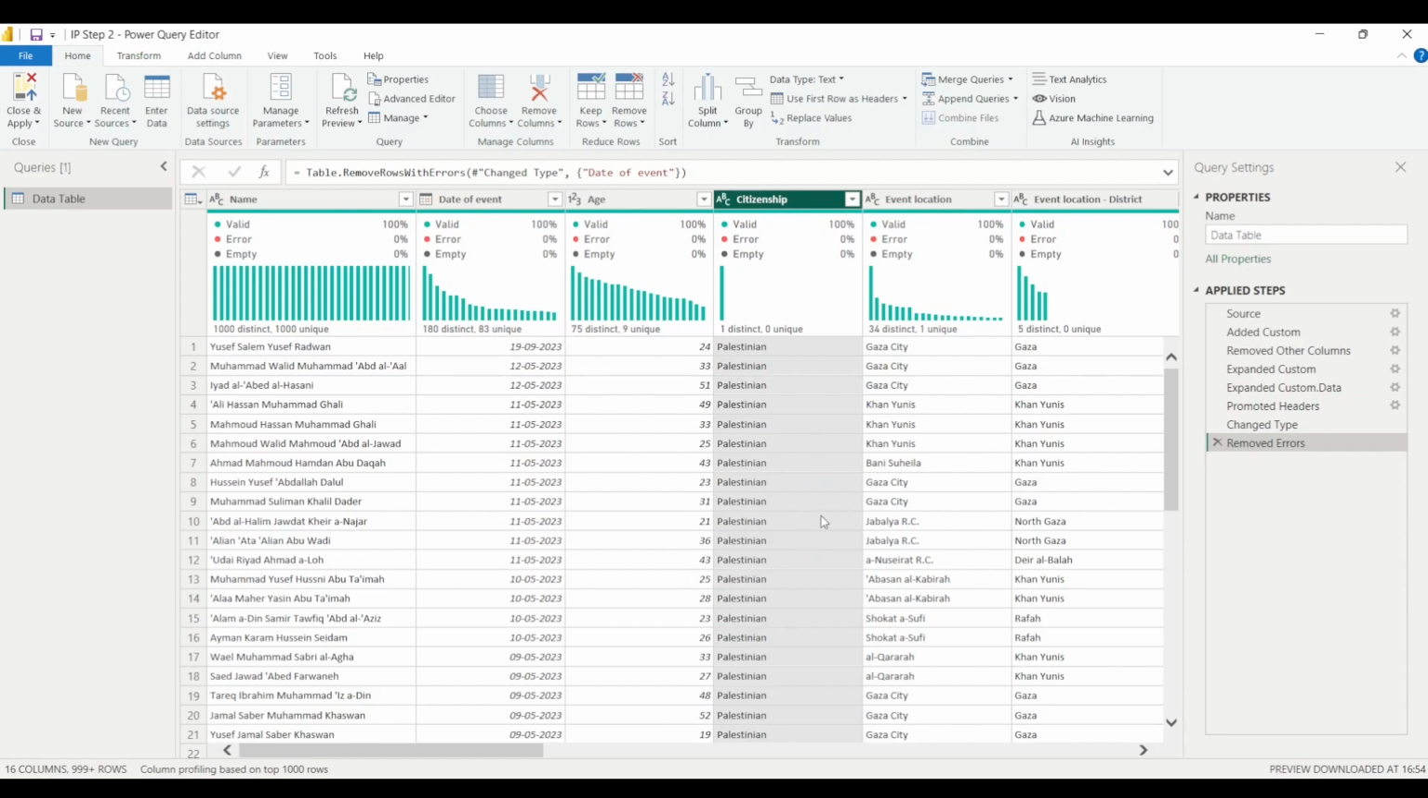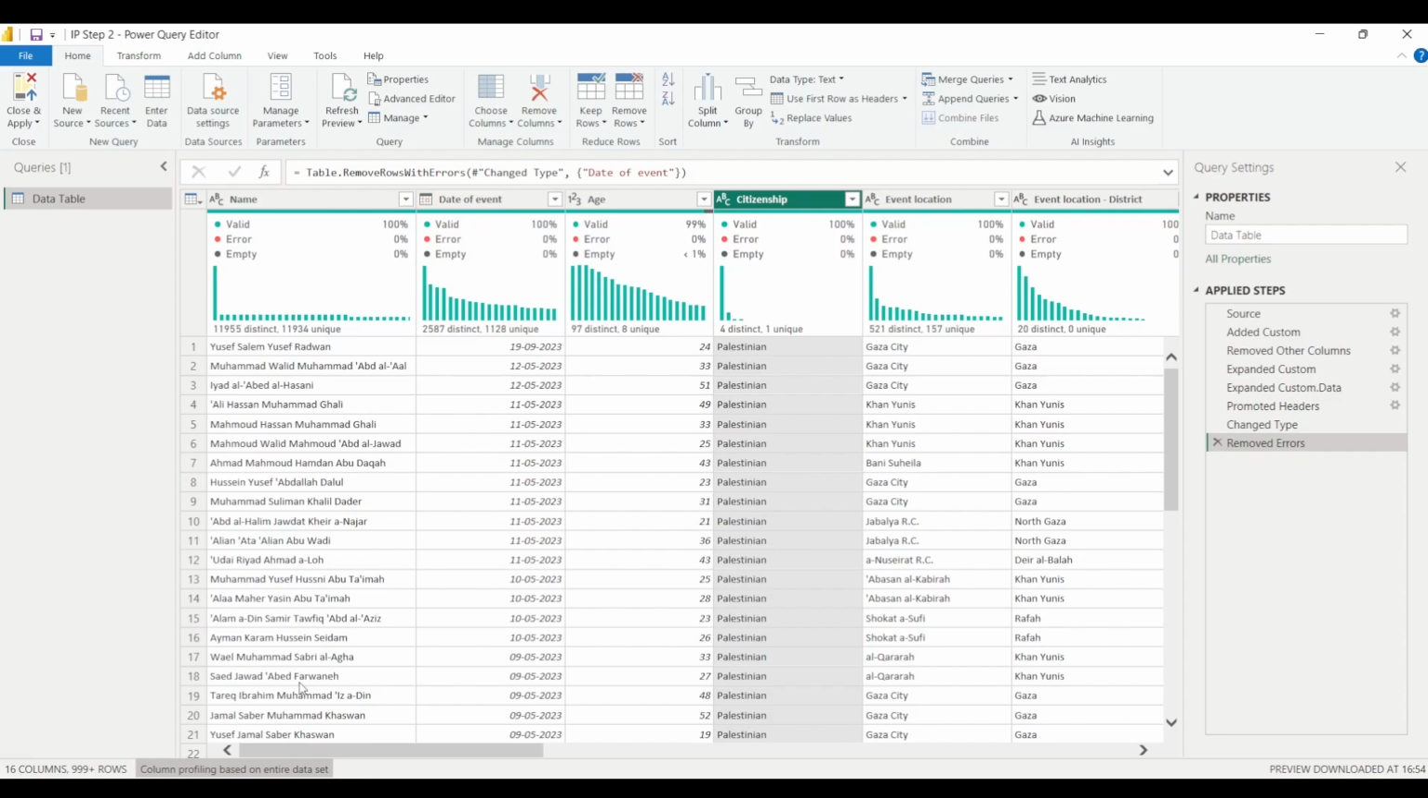So we are going to discuss these columns, right? First of all, as you can see in the bottom left-hand side, we have column profiling based on top 1000 rows. If you are interested in knowing about the column profiling for the entire data set, you are simply required to click here and select column profiling based on entire data set, because by default Power BI will show you the column profiling for the top 1000 rows only, right?